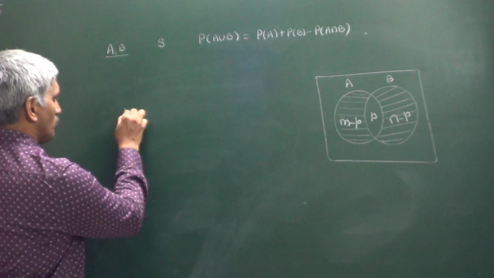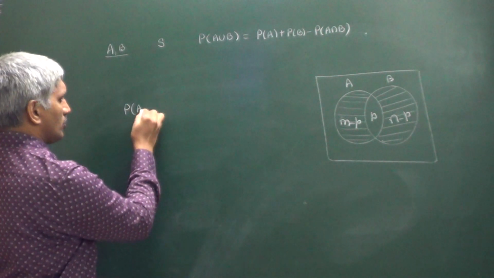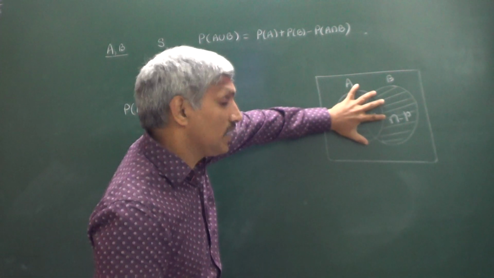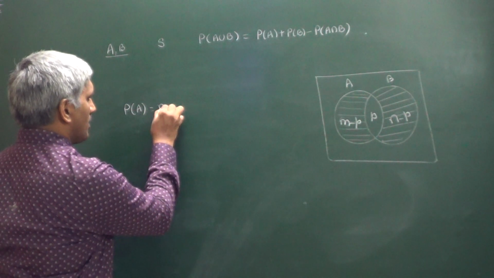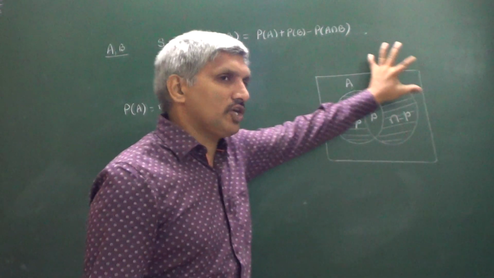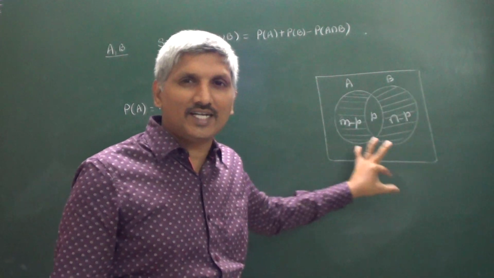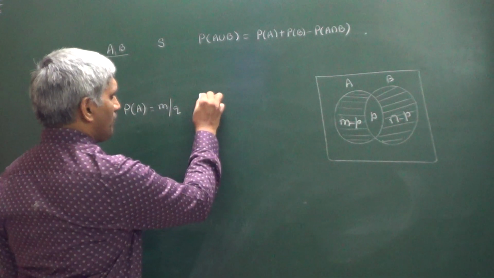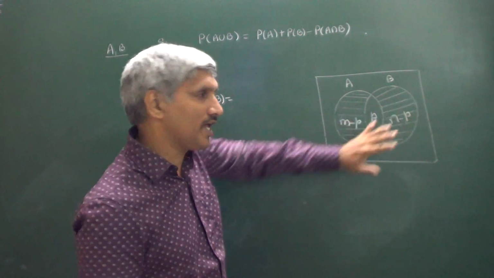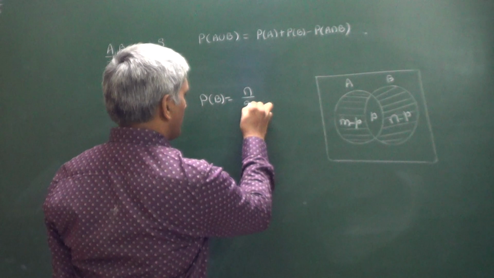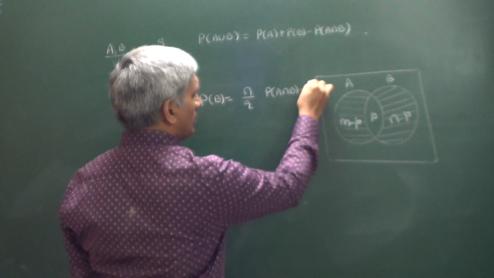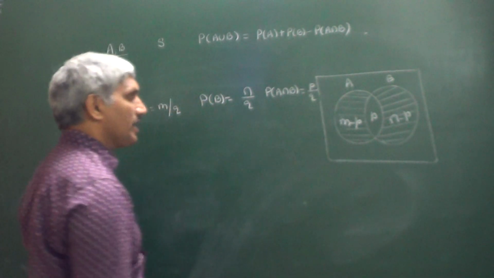Now I want to find P of A. P of A is equal to M divided by the total number of elements, say Q. In total we have Q elements in the universal set, that is in the sample space. P of B is N divided by Q. Now what about P of A intersection B? In A intersection B we have P elements, so you get P by Q.